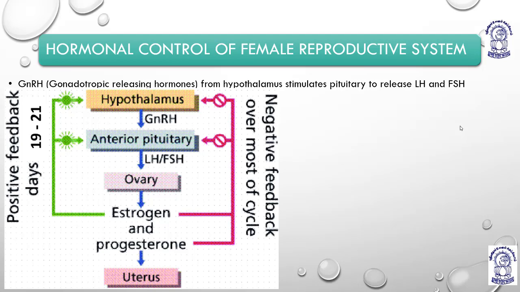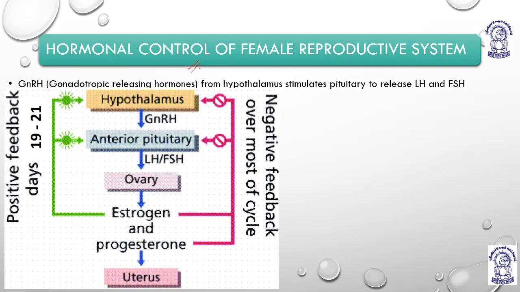These hormones act as chemical messengers, and that is why they have a very brief impact on the homeostatic environment of the body. So we'll continue with the lecture on the hormonal control of the female reproductive system.